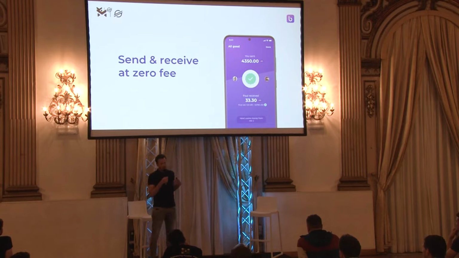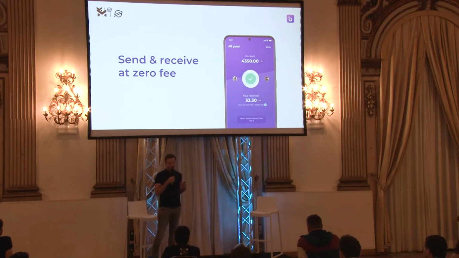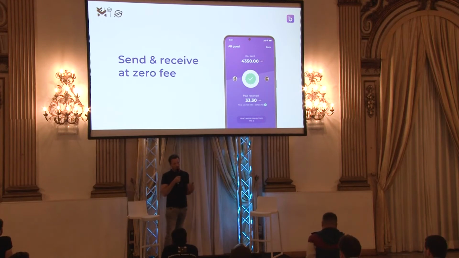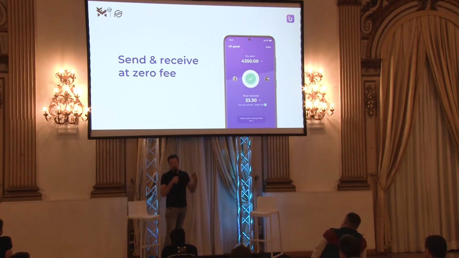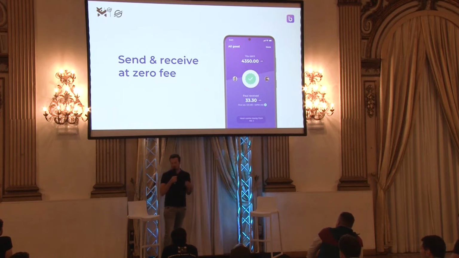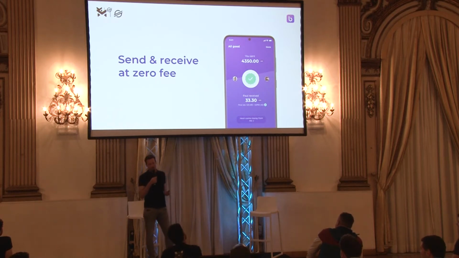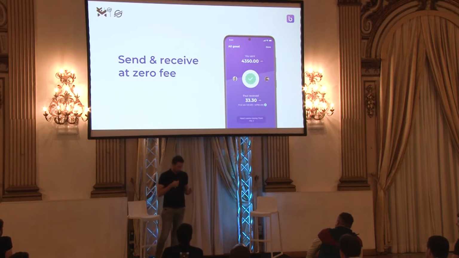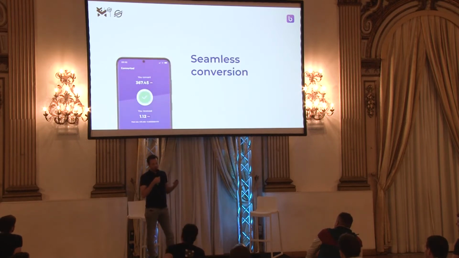So how it goes is you start your transaction. So I'm from Europe. I have a Euro account in Beans. I start my transaction, look up someone. So Ivan in Argentina, and the app knows that he wants to receive peso. So all I do is fill in how many euros I want to send, and he will receive his peso. And then the app will seamlessly convert it for you at 0 fees.